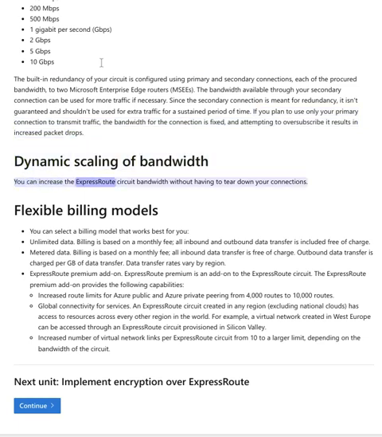Dynamic scaling of bandwidth. You can increase the ExpressRoute circuit bandwidth without having to tear down your connections. Flexible billing models. You can select a billing model that works best for you. Unlimited data.